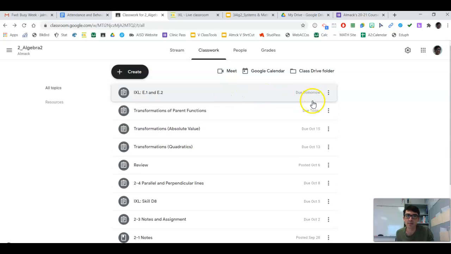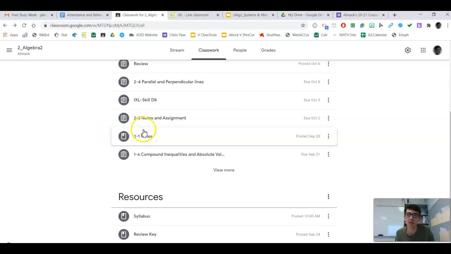Notice all assignments have the due date posted on the side, or it will just say posted if those assignments are not to be turned in. Down at the bottom, there's a syllabus and any additional resources that I think they might need for the class.